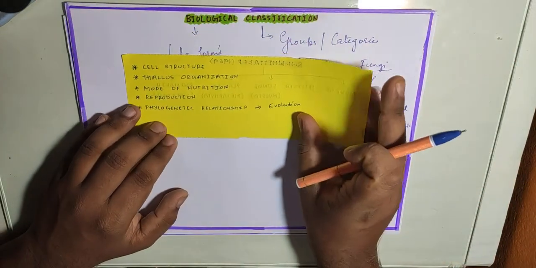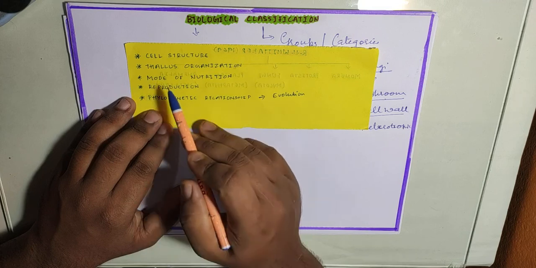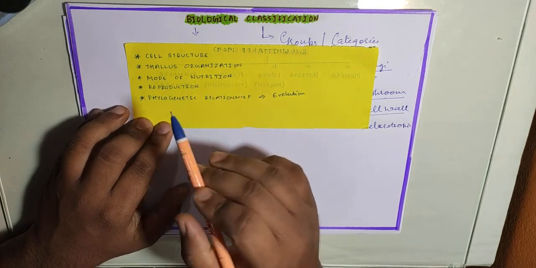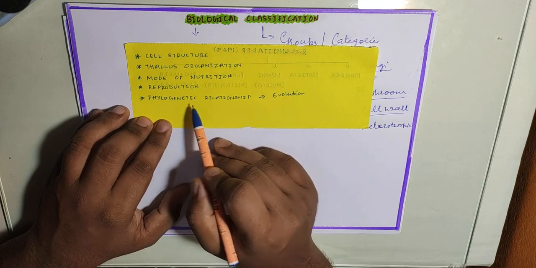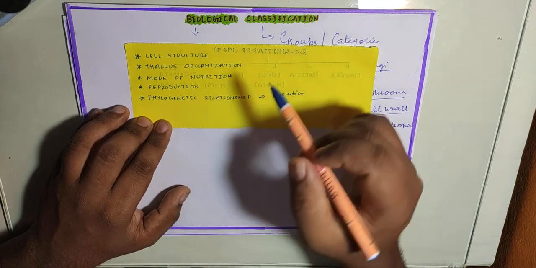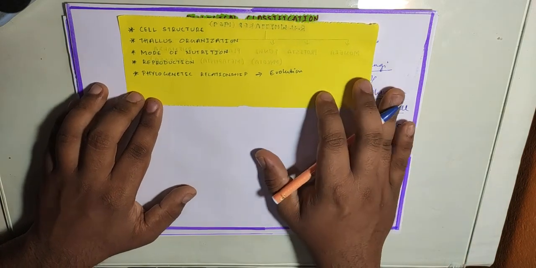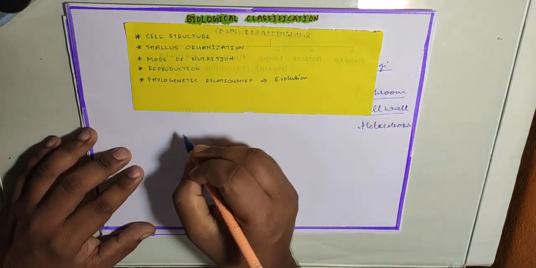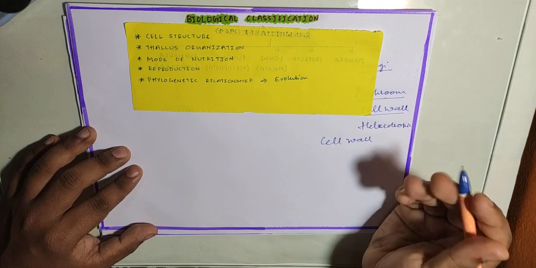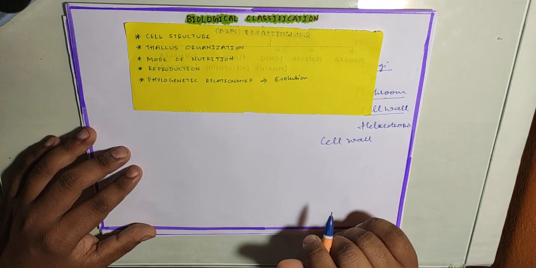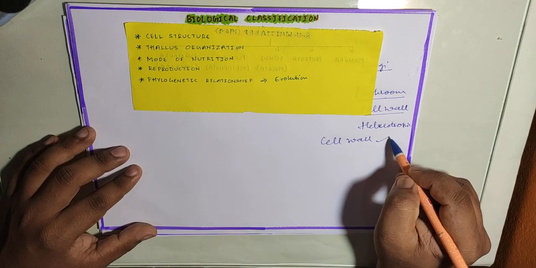So these are the criteria for classification: based on the cell structure, based on the thallus organization, based on the mode of nutrition, based on reproduction, and phylogenetic relationship. Let me explain one by one. Now first is cell structure. Some organisms may have a cell wall, but some organisms don't have a cell wall. Okay, that is one criterion of cell structure.